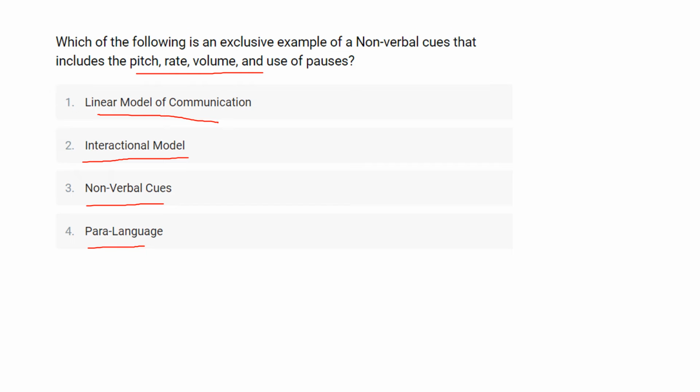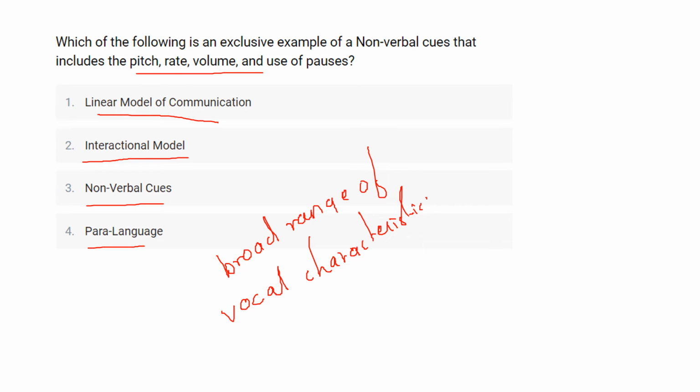So here paralanguage can be defined as a broad range of vocal characteristics that help in a variety of expression and reflect back on the speaker's attitude. It is highly non-verbal in nature and depends on vocal aspects like voice, pitch, pause or volume. Okay. So all these things come under paralanguage.